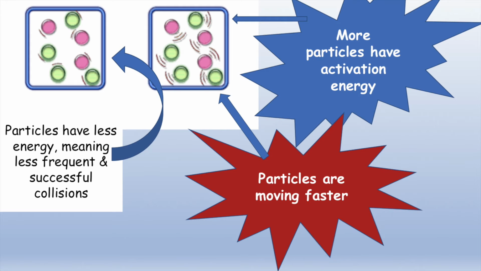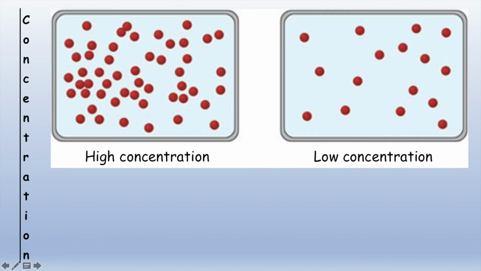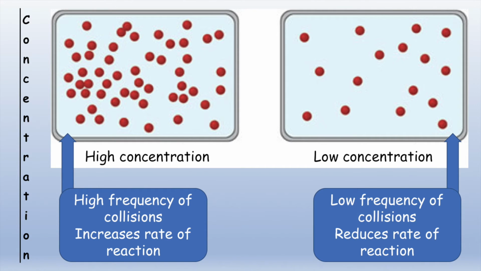The next factors to consider are concentration and pressure. Although these are slightly different, the reasoning behind how they affect the rate of reaction is the same. So if we consider concentration first, concentration is how many particles are present in a set volume. If the number of particles increase and the volume stays the same, the concentration is higher. Using the school corridors as an analogy, if the corridors are quiet due to there being a low number of people there, it's highly unlikely that you'd bump into someone as you pass them. However, when the corridors are busy, they can represent high concentration. In a higher concentration, particles are more likely to bump into one another, so increasing the frequency increases the rate of reaction.